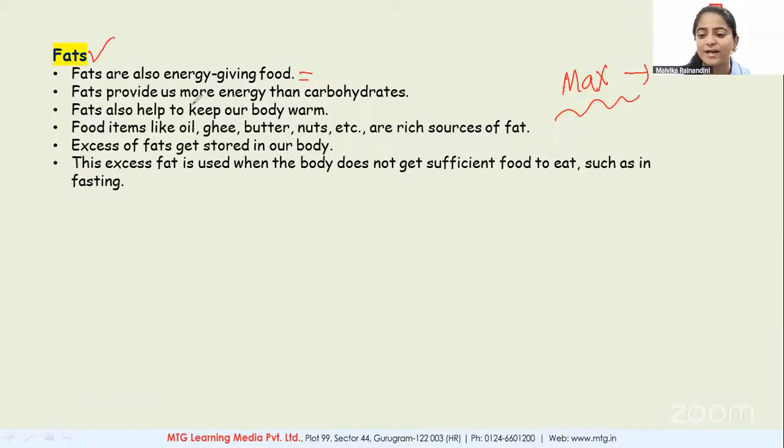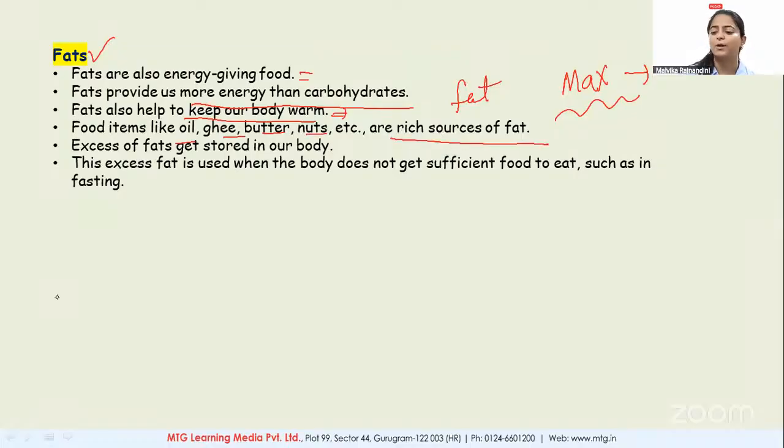Now fat provides us more energy than carbohydrate. Yes, fat also helps to keep our body warm. So if you get a question, which nutrient helps us to keep the body warm? That would be your fat. Clear? Now, from where can we get the fat? Oil, ghee, butter, nuts are rich sources of fat.